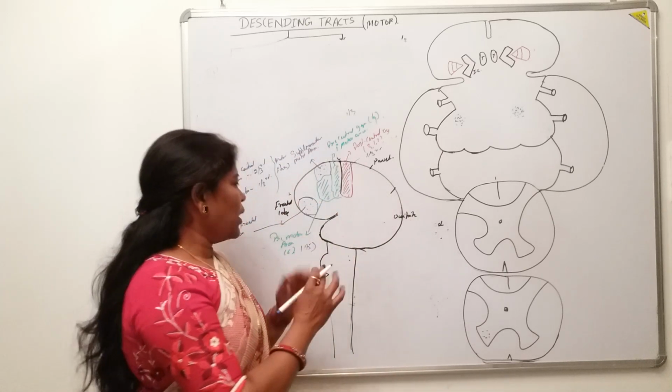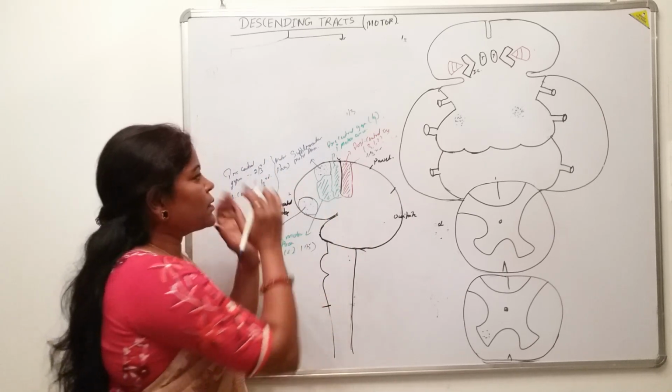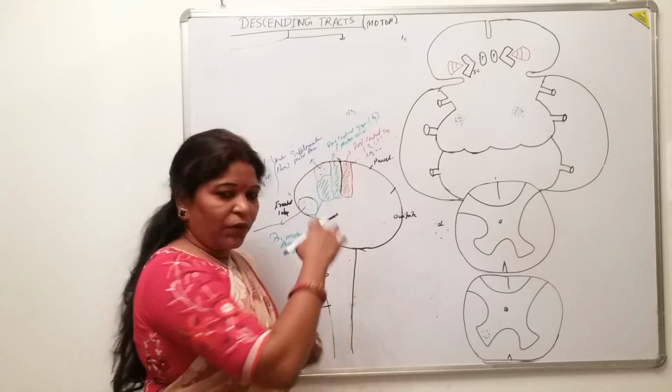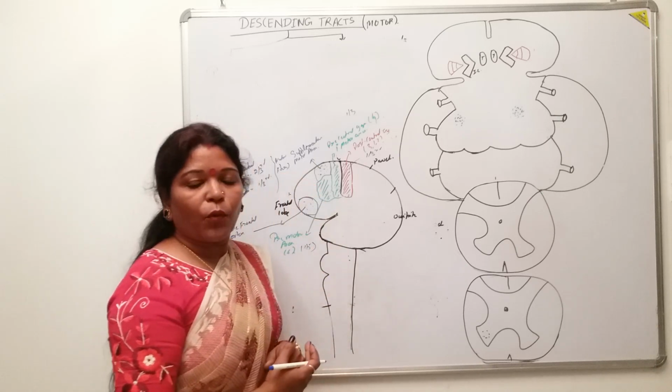Now, how is this thought process from the prefrontal cortex transmitted to the rest of the motor areas, which will finally be involved in the descent of the motor pathway?